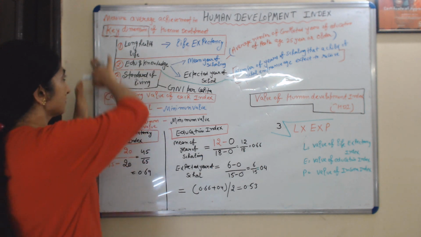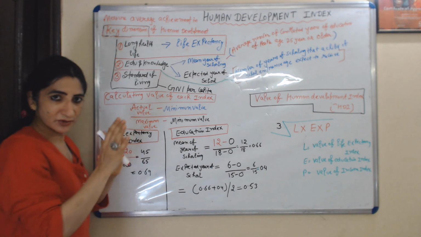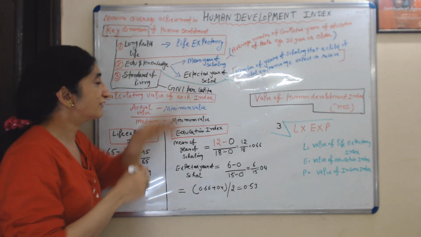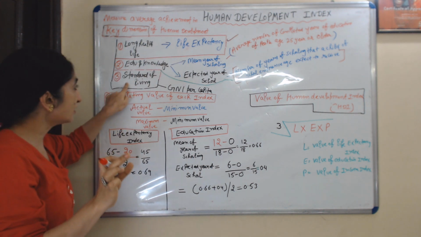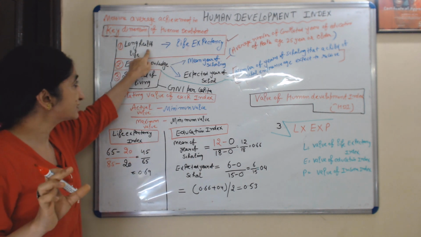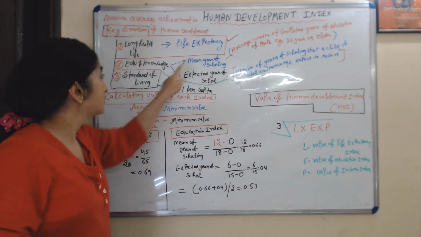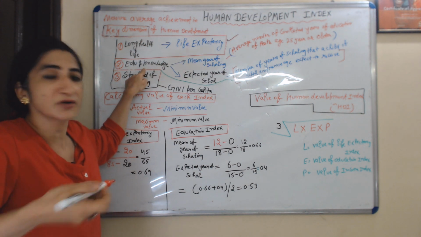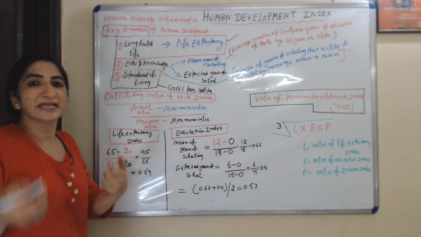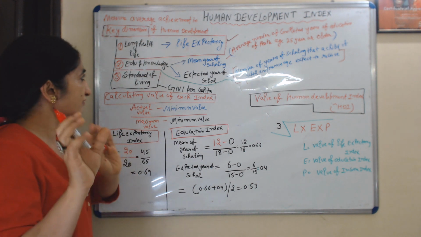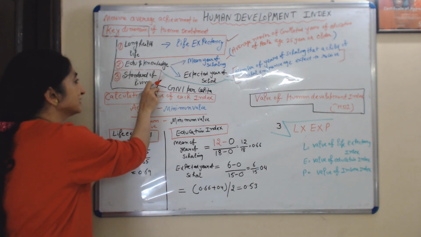Okay, these are our three dimensions. The first one is called the life expectancy index. Second one is our education index. Third one is our income index. The first index measures our life expectancy, that's why it's called the life expectancy index. The second one measures our education and knowledge, that's why it's called the education index. The third one measures our income, that's why it's called the income index.